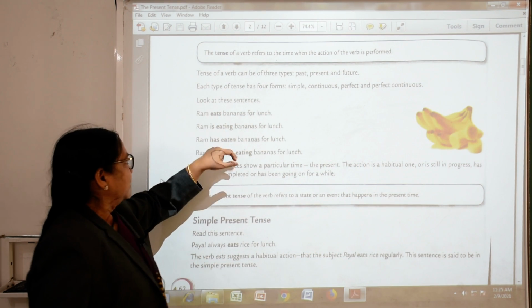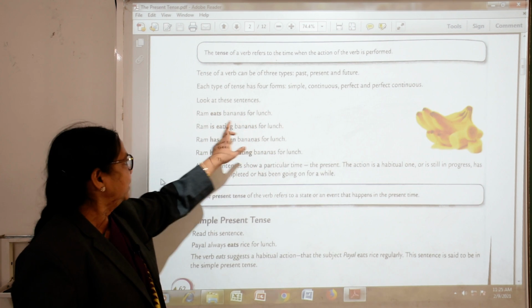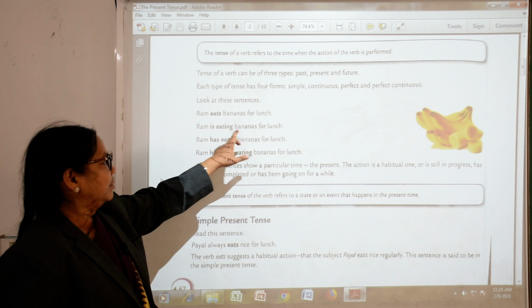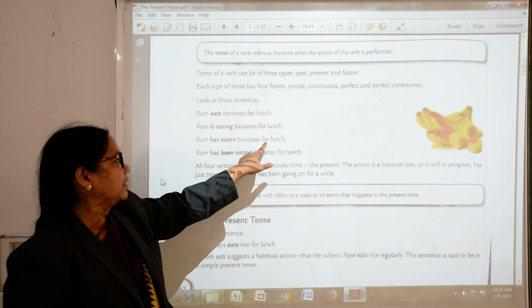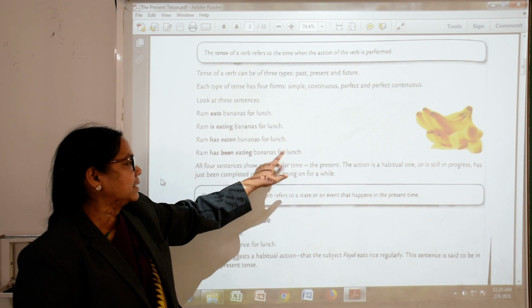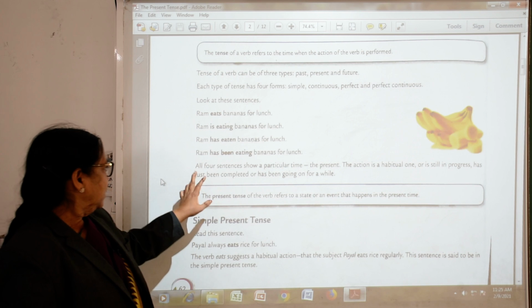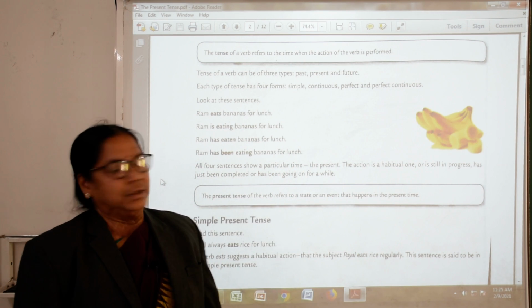So, now we will see: Ram eats banana for lunch. Eats. Ram is eating banana for lunch. Ram has eaten banana for lunch. Ram has been eating bananas for lunch. Now, all four sentences show a particular time, the present.